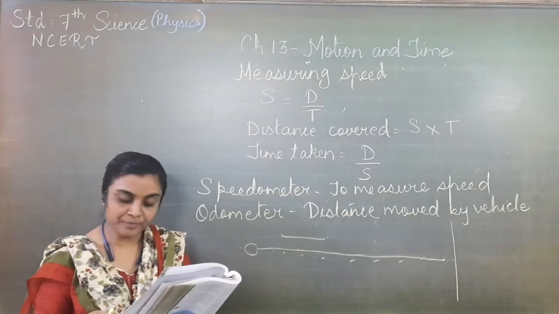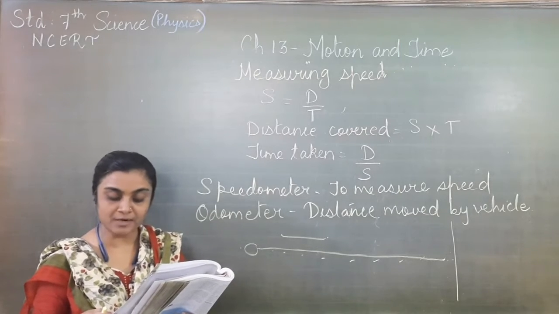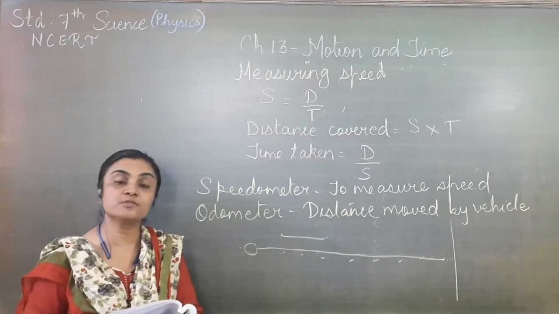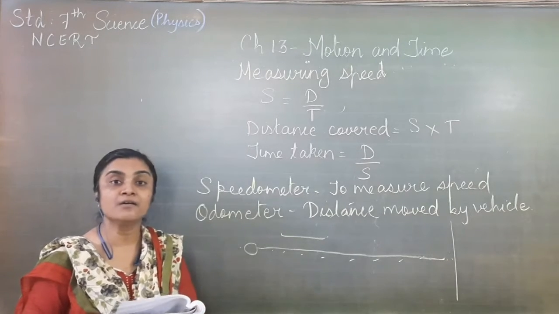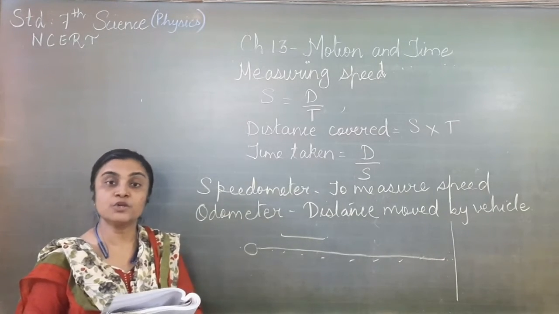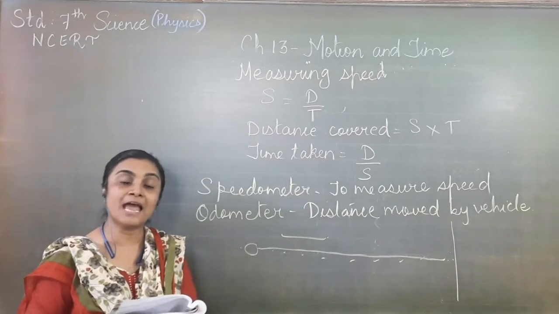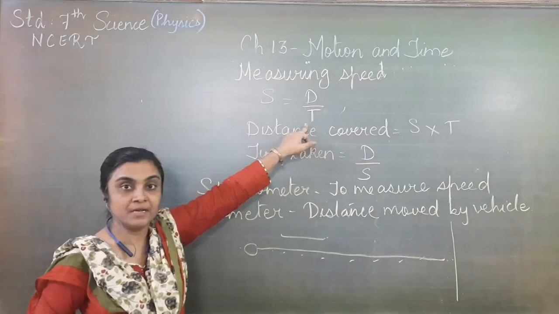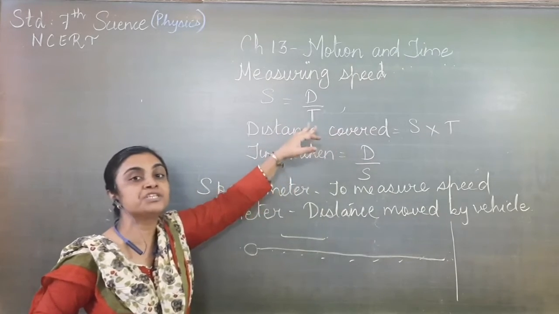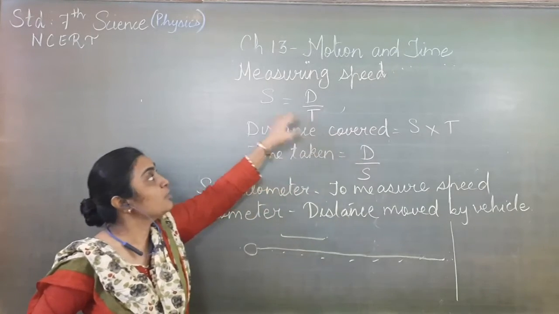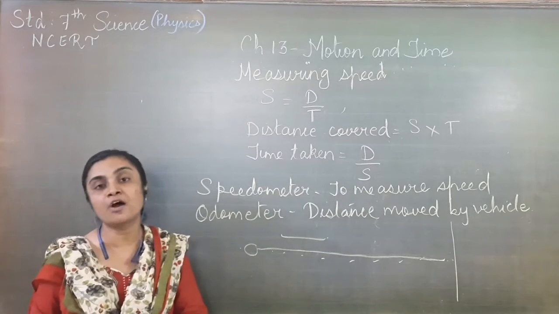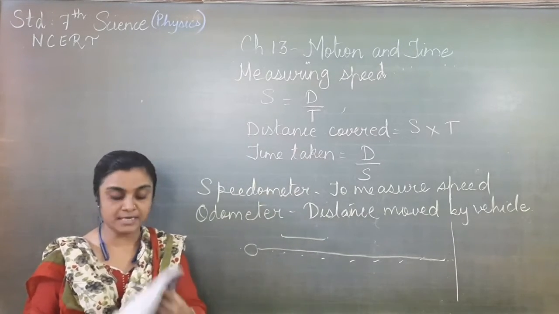You can also compare the speed of walking or cycling with that of your friend. Suppose you and your friends are walking or cycling. You can compare the speed if you have two factors, that is distance and time: how much distance you have covered and how much time you have taken. So you can find out the speed of that particular vehicle or that particular organism.